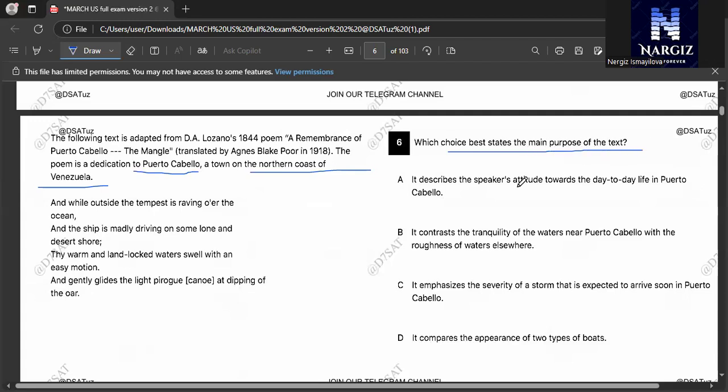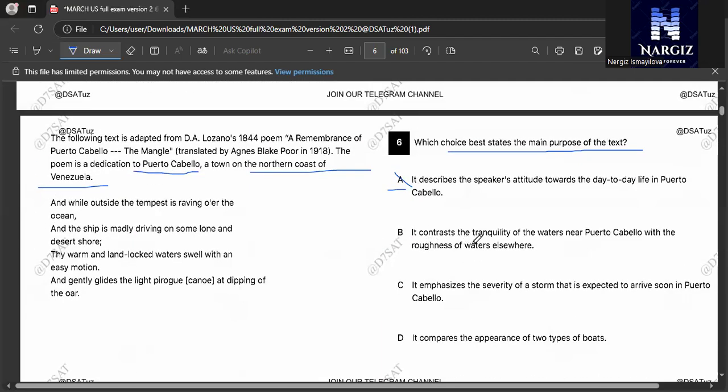So let's begin with A. It describes the speaker's attitudes towards the day-to-day life in Puerto Cabello. It's incorrect because the passage describes nature, not daily life.